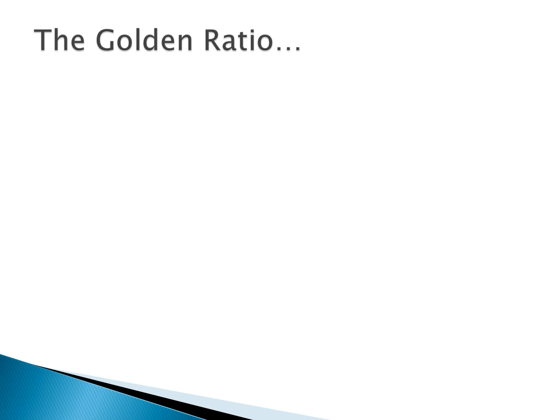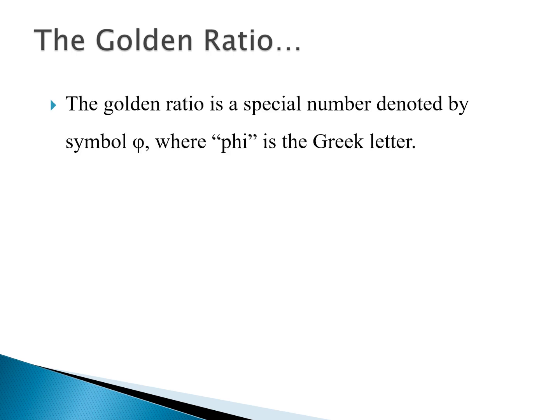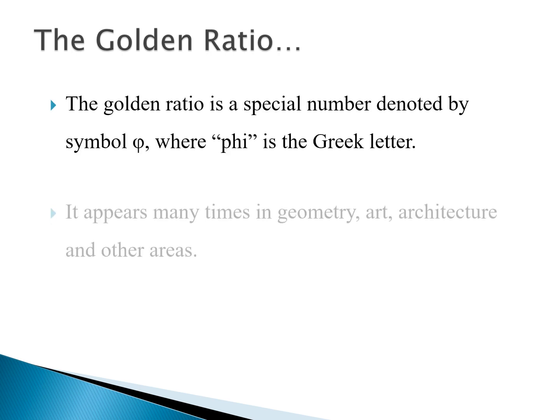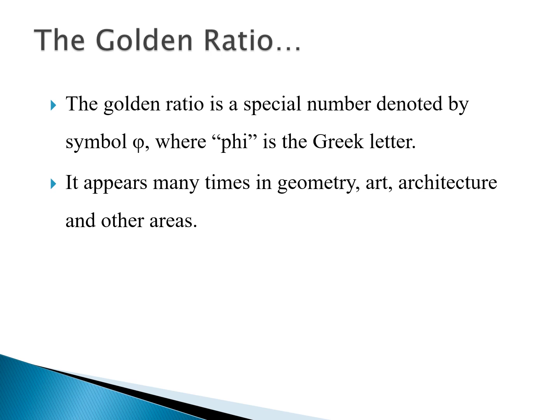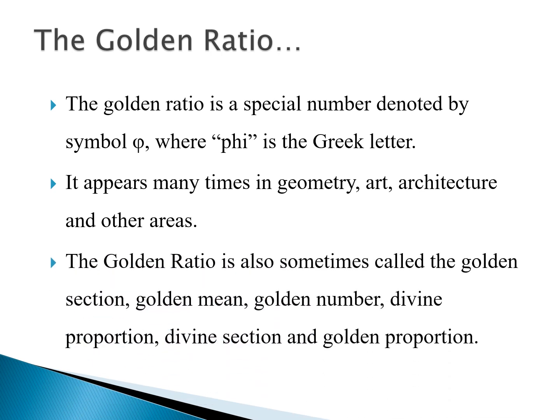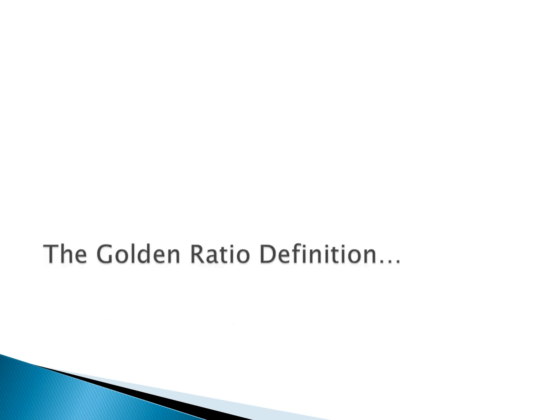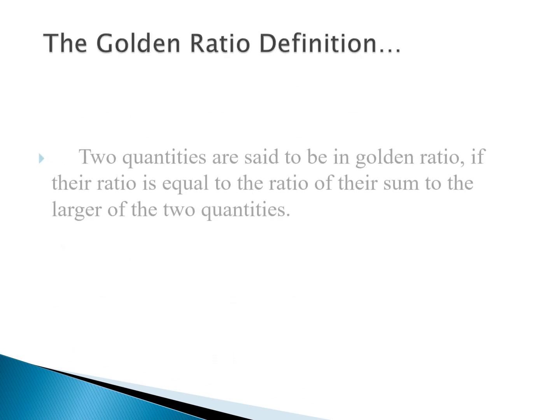In the above slides, we saw the Fibonacci sequence, how Fibonacci numbers are used in petals, and the Fibonacci spiral. Now we are going to see about the golden ratio. The golden ratio is a number denoted by the symbol phi, and it is related to the Fibonacci sequence which we saw earlier. The golden ratio is used in geometry, not only in mathematics but also in art, architecture, and many other areas. It is also called the golden section, golden mean, golden number, divine proportion, divine section, and golden proposition.